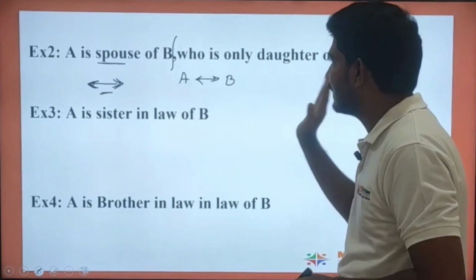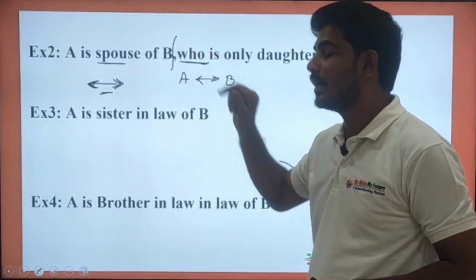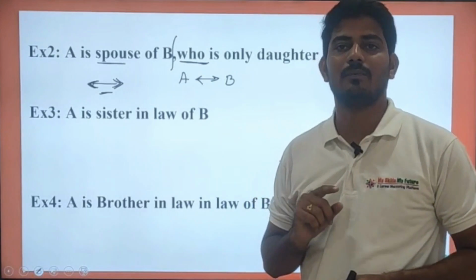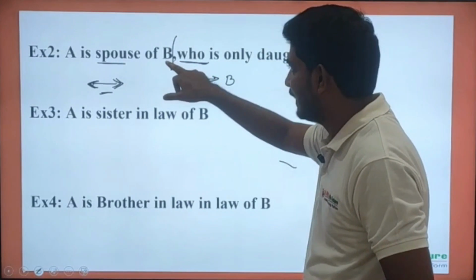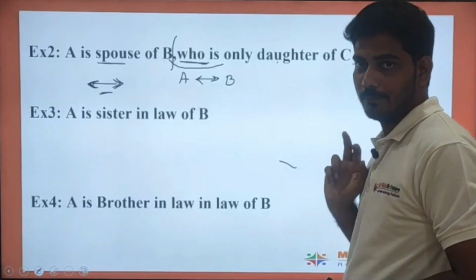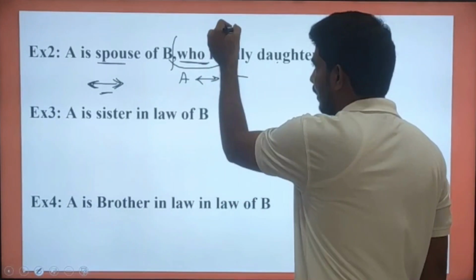But after this statement, read here. What I told is that we need to take the second person as the reference. So we need to read the statement like this: B is the only daughter of C. B is the only daughter to whom?